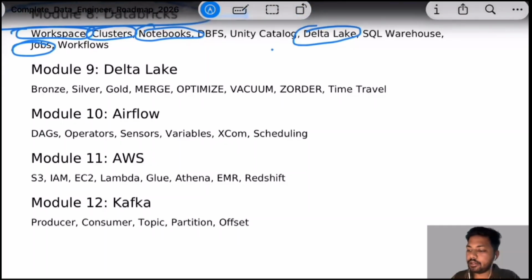Now in Delta Lake we can have three layers, right? Bronze, silver, and gold. That comes in the medallion architecture. So we also need to learn Delta Lake.